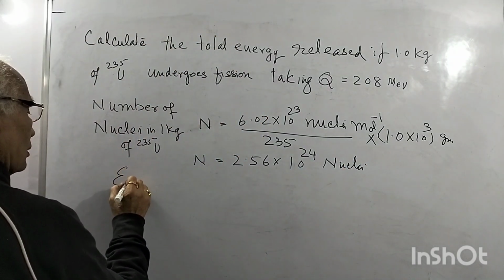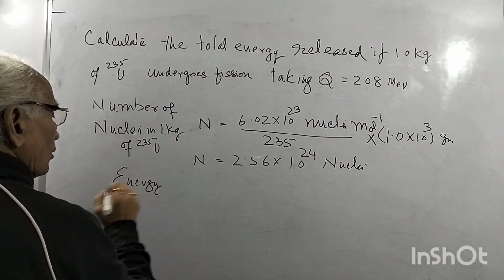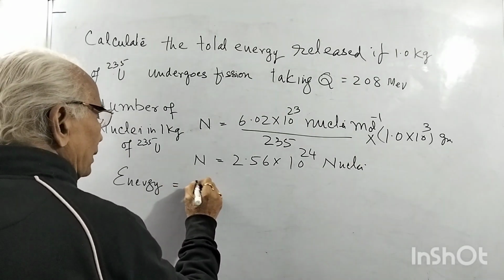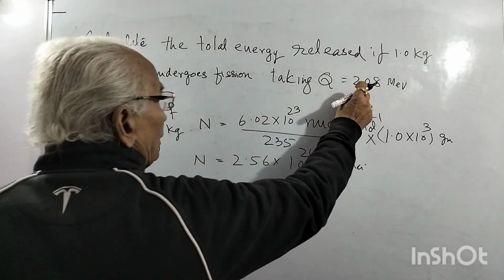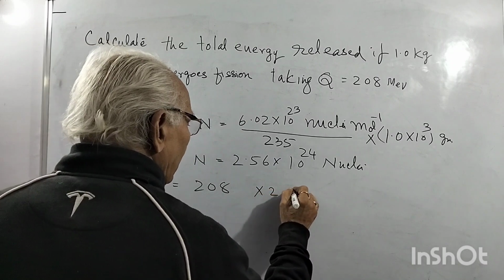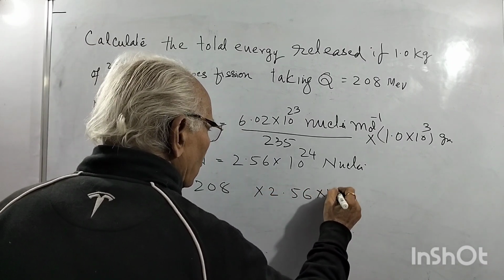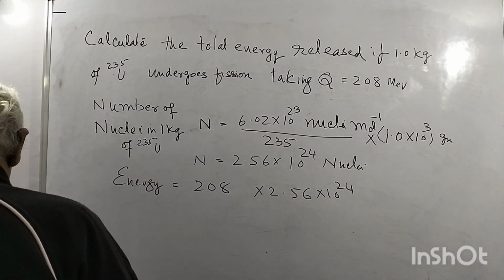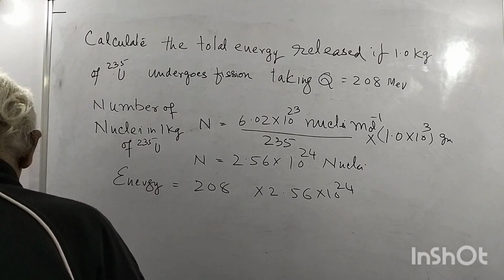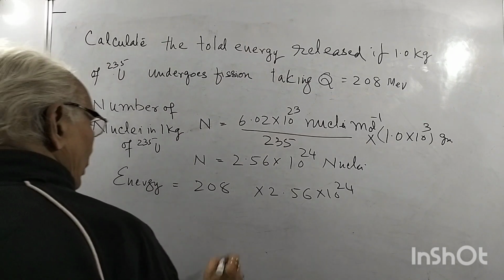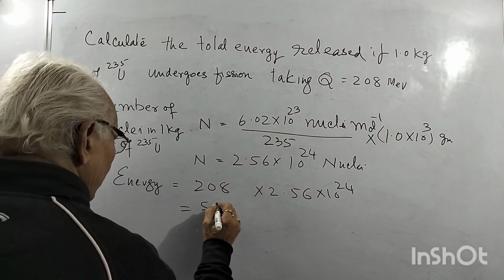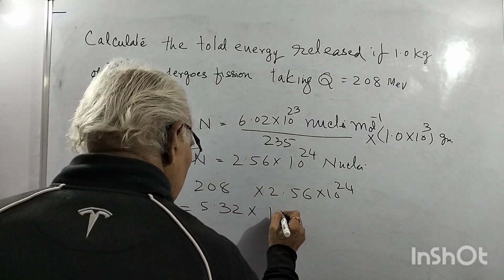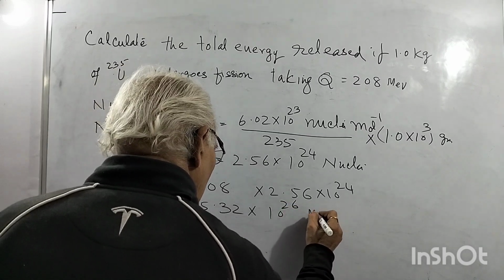Now the total energy released by fission of all nuclei is simply 208 MeV energy per fission into 2.56 into 10 to the power 24. Multiplying this, it will be about 5.32 into 10 to the power 26 MeV.